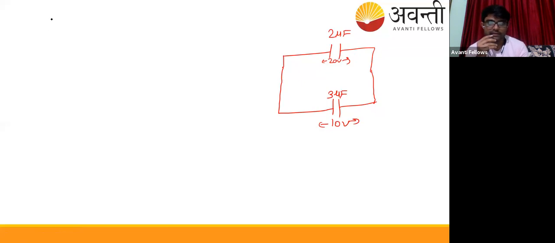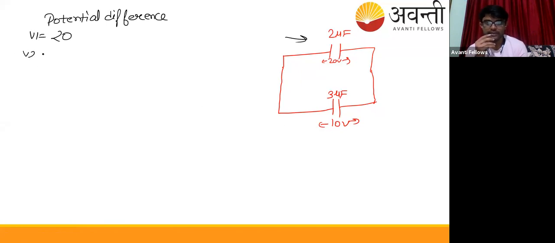I told you that whenever there is a potential difference, there will be a charge flow. Here the upper one has 20 volt potential V1, and the lower one has 10 volt potential. So there is a potential difference, and the charge will flow from up to down, like this. Due to the charge flow, an electric field is generated between the plates.